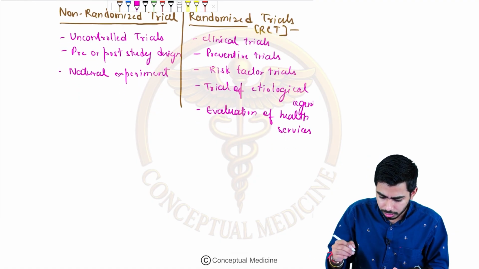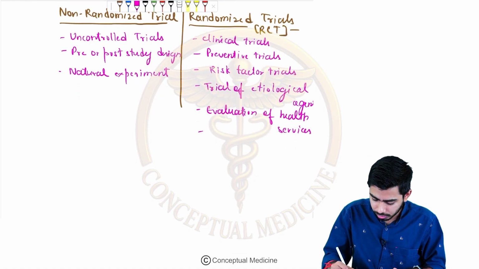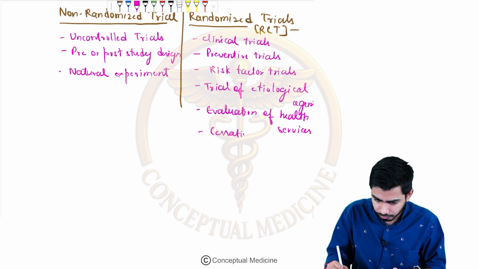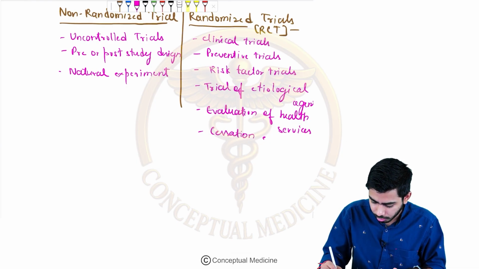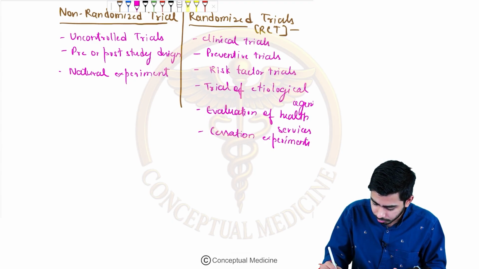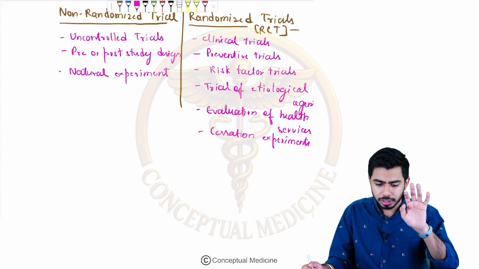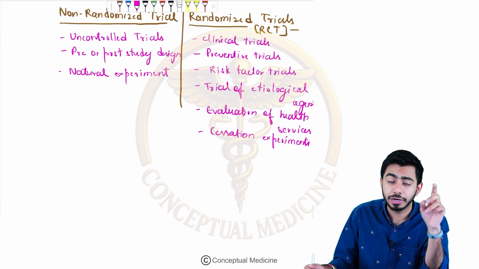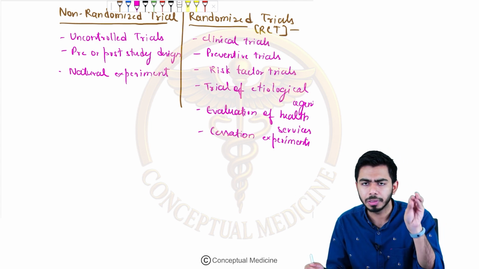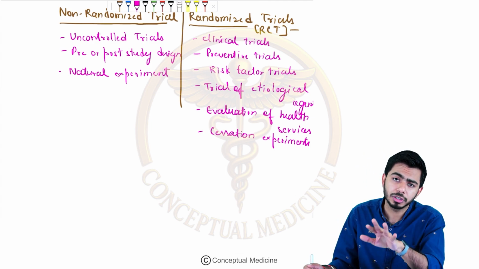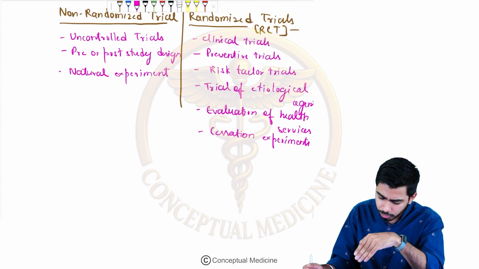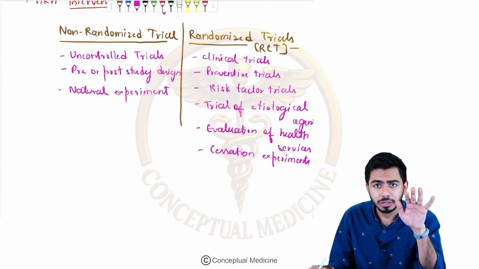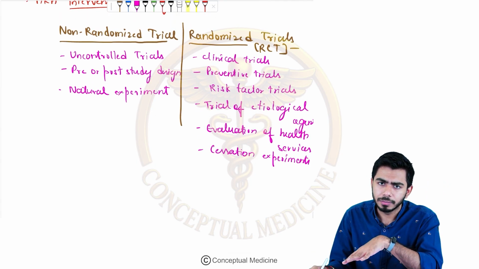Okay, then for example, cessation experiments. Cessation experiment, that is also coming under this category only. So I've talked about 6 particular trials which can be considered under the category of randomized control trial. Most probably they will be asking you the examples of randomized control trial, so at least you should remember these randomized control trials by heart.